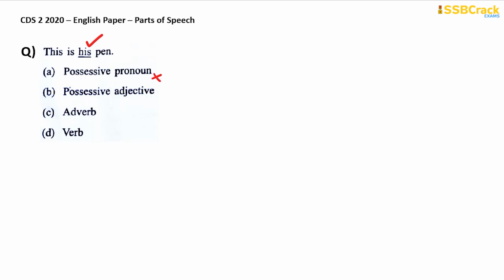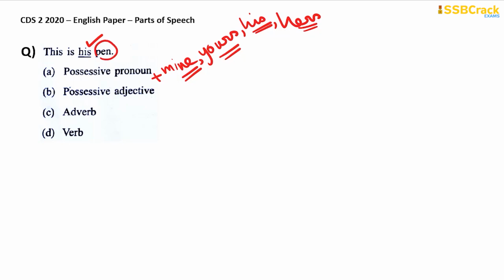It is not a possessive pronoun. Possessive pronouns are mine, yours, his, and so on. But those will be at the end of the sentence. Yours will be at the end of the sentence. Mine will be at the end of the sentence. So whenever pronouns like mine, yours, his, hers, etc. are used at the end of the sentence, it is a possessive pronoun. On the other hand, if a pronoun is used to define or modify another noun, like pen here, it is used as a possessive adjective. Therefore, it is not a possessive pronoun, and your answer is option B here, not option A.